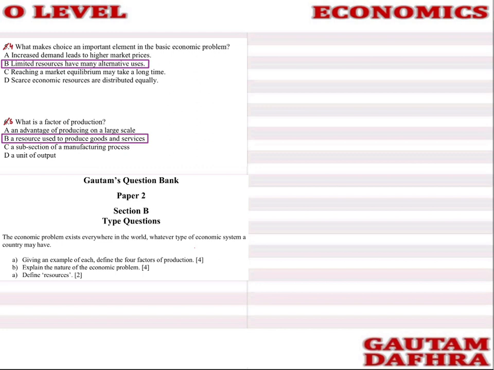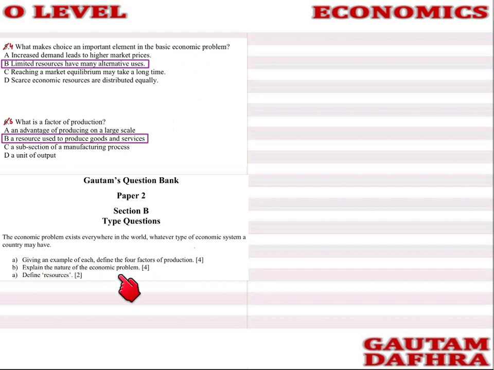Let's move ahead with the question bank, paper 2 type questions. Section B. Students, let's do the first question of section B. Give an example of each, define the 4 factors of production.